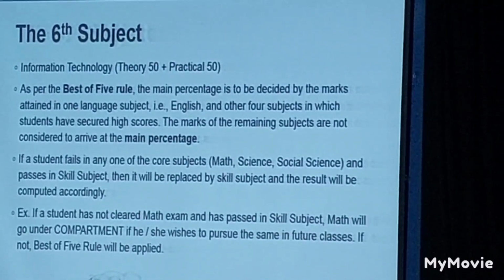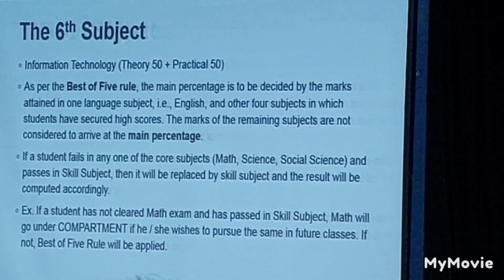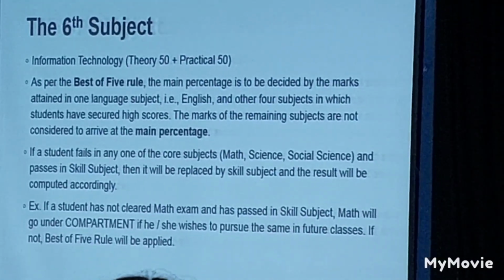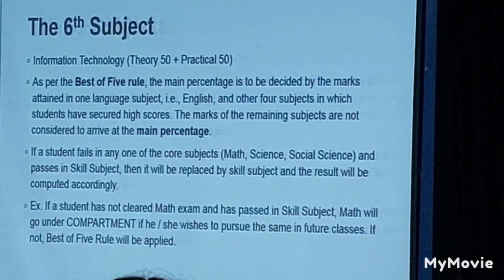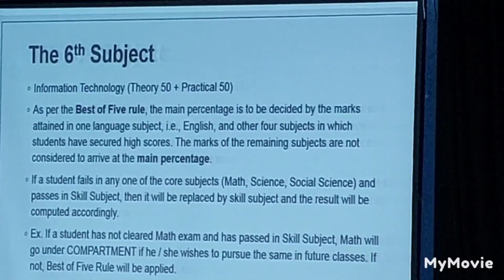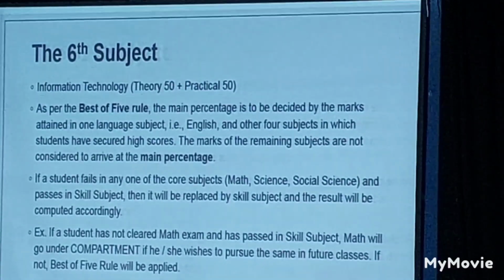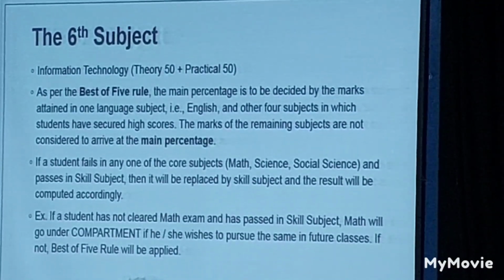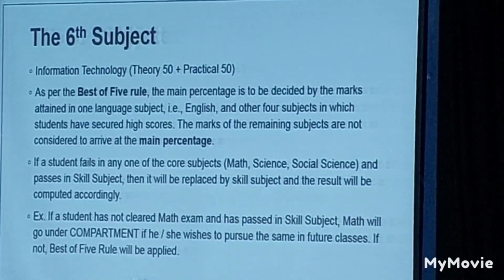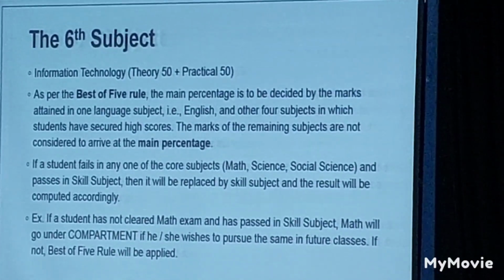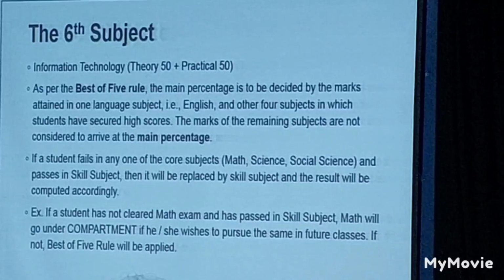Got it? Okay. Hoping for the worst scenario, if a student fails in one of the core subjects, math, science and social science, these are the core subjects, English and the other language you need to pass, and passes in the skill subject, then it will be replaced by the skill subject and the result will be computed accordingly.